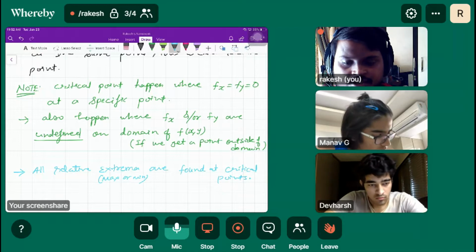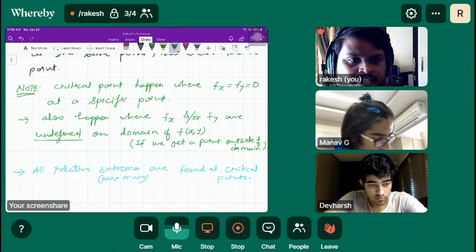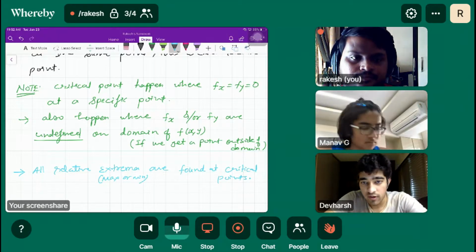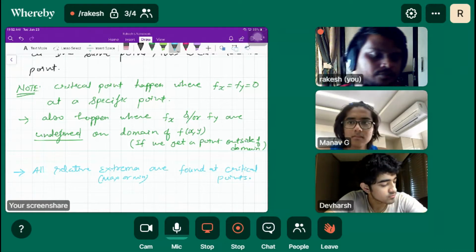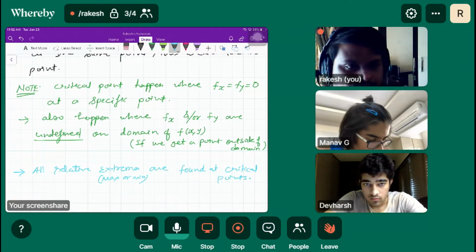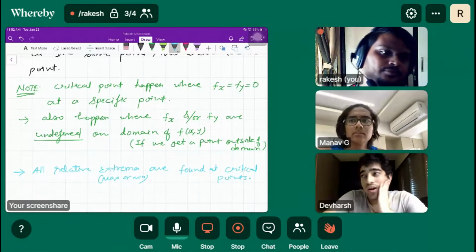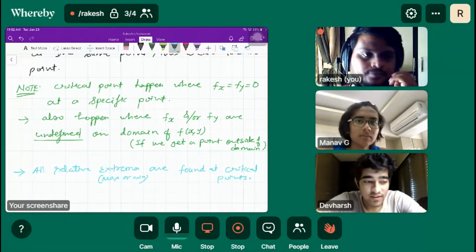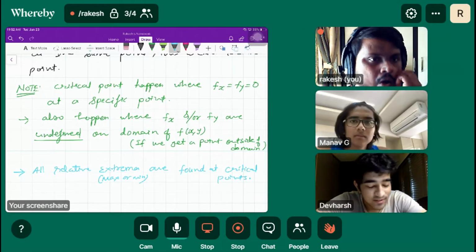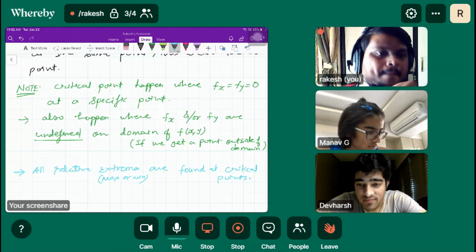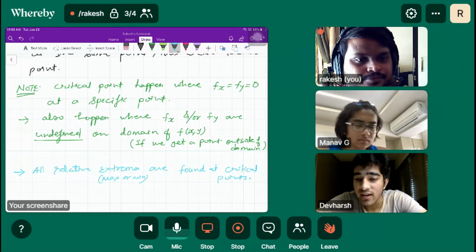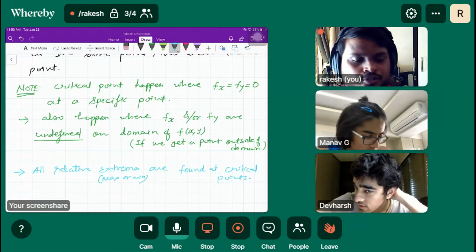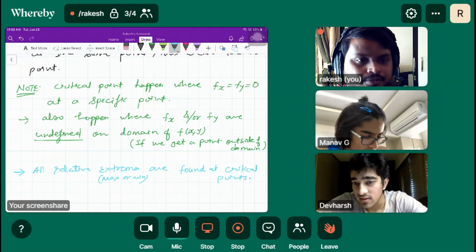Have you practiced the integration questions, Dev, that I sent? Yes, I finished the worksheet. Okay, cool. Was that difficult or easy? Once I got stuck, but then eventually I used one of those apps which tell you the final answer. When I saw the final answer, I realized how I can go about it, and then I managed to crack it.